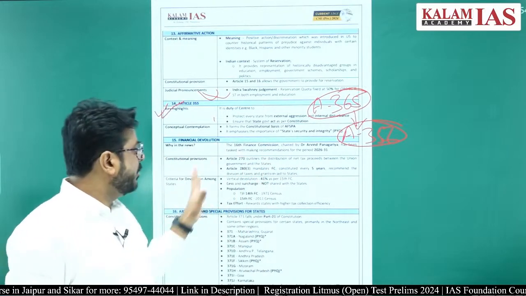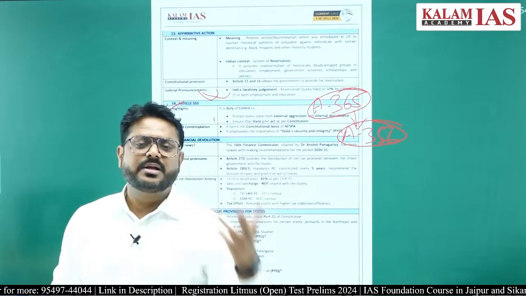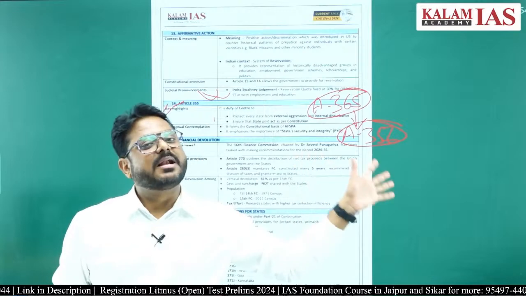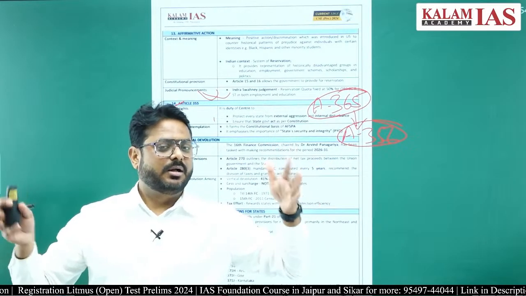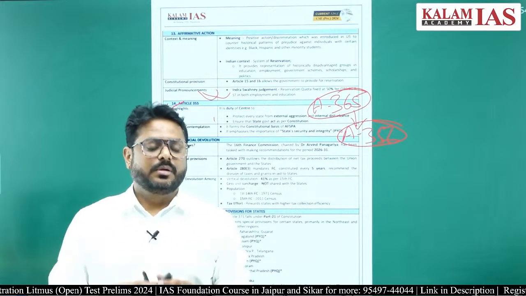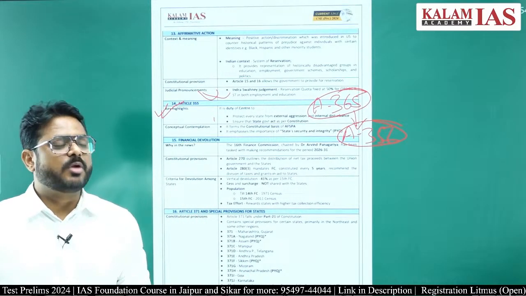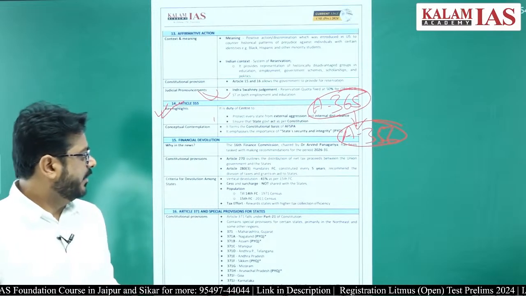So on the basis of that recommendation, finances are allocated to the states and the union territories, right? For example, the 15th Finance Commission has recommended giving 41% of the amount to the states, 1% to the newly formed Jammu and Kashmir, and the remaining 58% to the center, right?